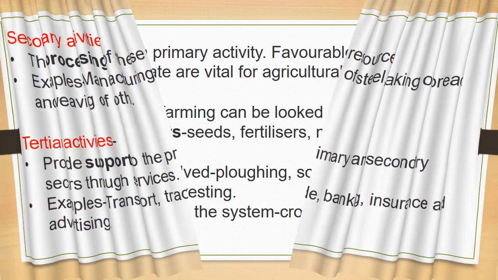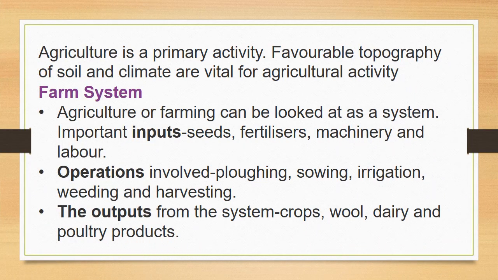We know agriculture is a primary activity, because we are producing natural resources. Favorable topography, soil and climate are vital for agricultural activity. So for doing agriculture, we need favorable conditions. We need proper soil, climate, everything, so that it will be good for doing agriculture. Understood children?